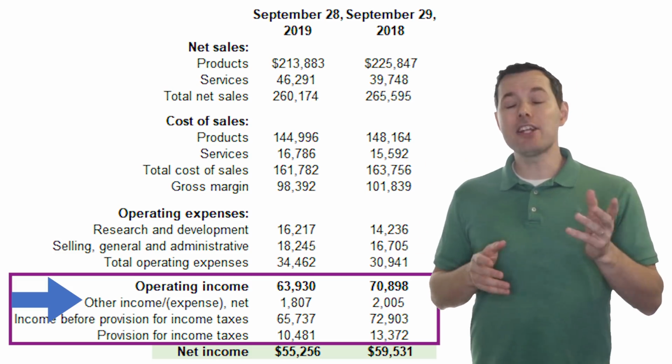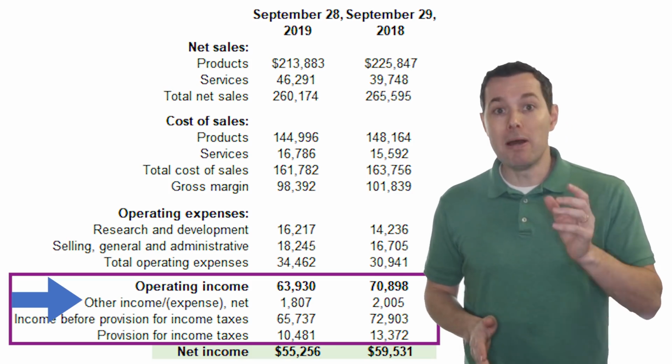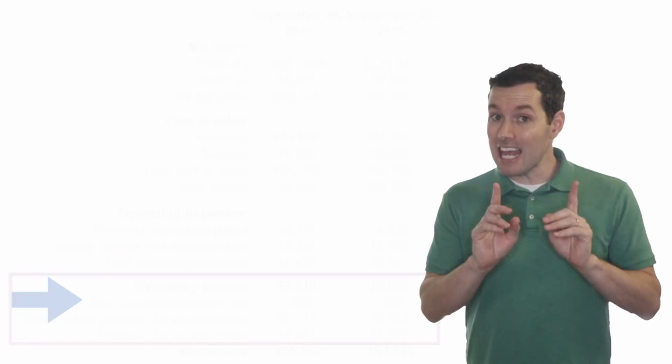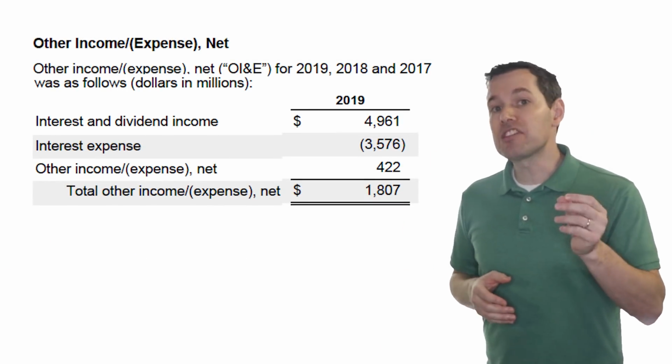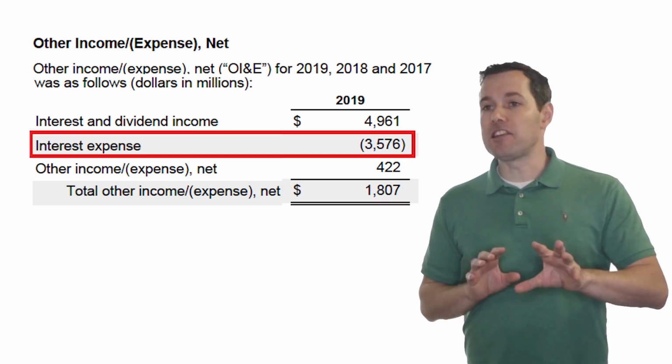income/expenses. So I went ahead, checked the footnotes, and if we ever can't find something that you know should be there, many times, the footnotes is where we will find it. I happen to find this in footnote number 7. And now, as we can see, Apple's interest expense is about $3.6 billion. And this is where it gets interesting.